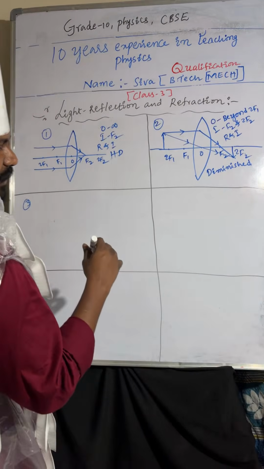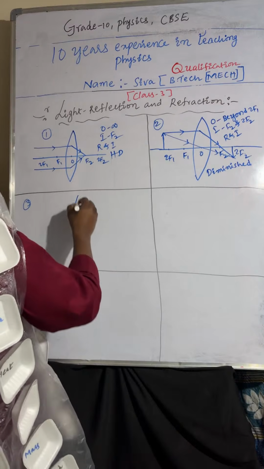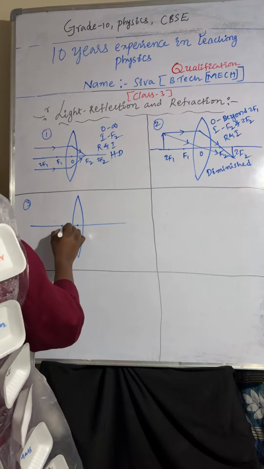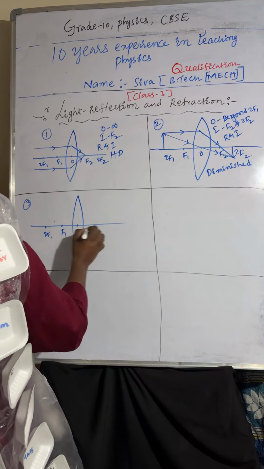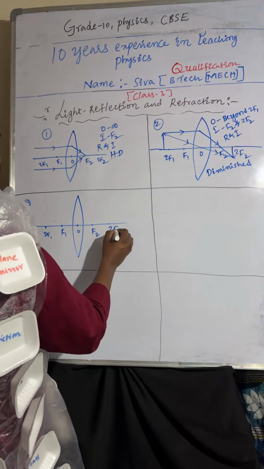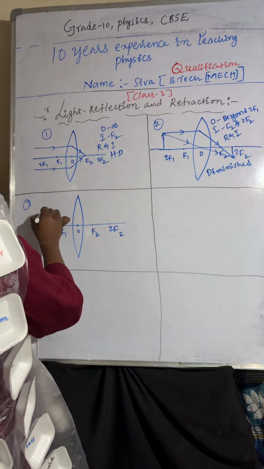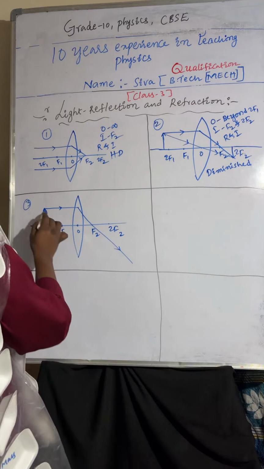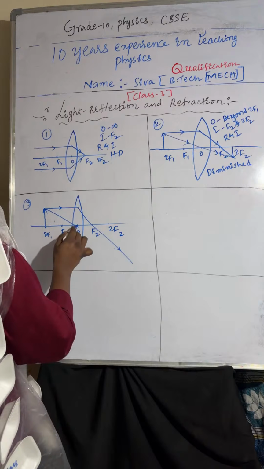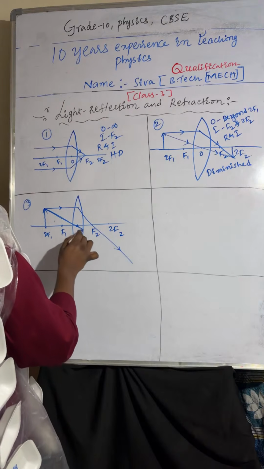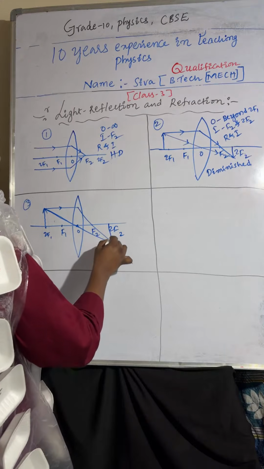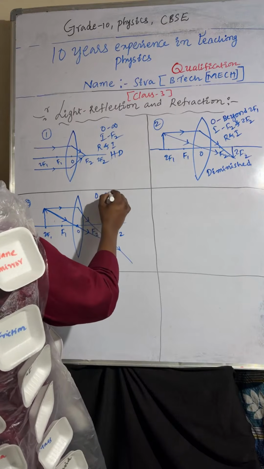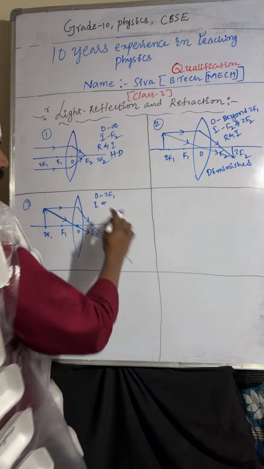Third one, the object is placed at optic center F1, 2F1, F2, 2F2. So the object is placed at 2F1. One light ray I am taking like this, it passes through focus. Another light ray passes through optic center. That light ray will meet here at 2F2. Object at 2F1, image also will form at 2F2.